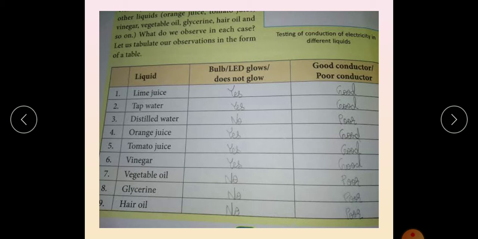That is why we should never drink distilled water, because it doesn't have any salt, and our body needs some salt for the active metabolism process taking place inside our body. Lemon juice and tomato juice are rich in acids, and these acidic salts will conduct electricity. Vinegar is a weak acid, that's why sometimes it shows very poor conductivity. Whereas hair oils and petroleum oil won't conduct electricity because they don't have any salts.